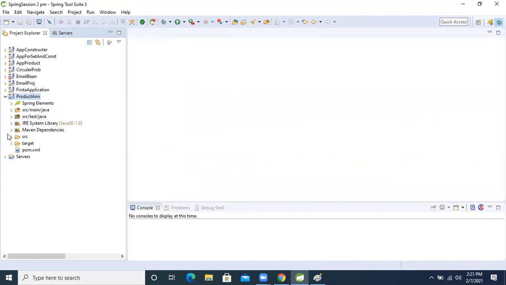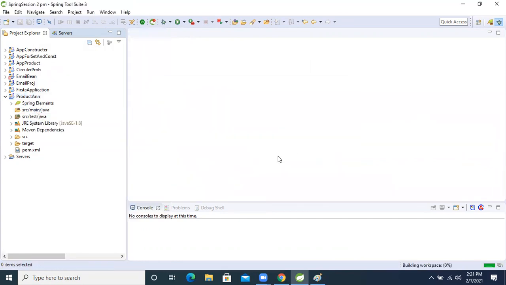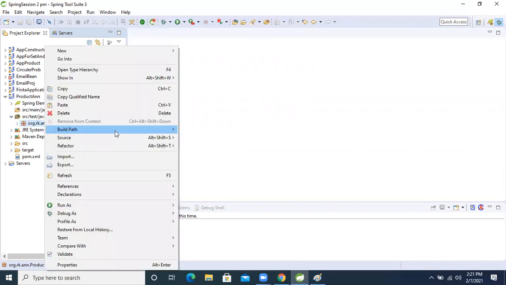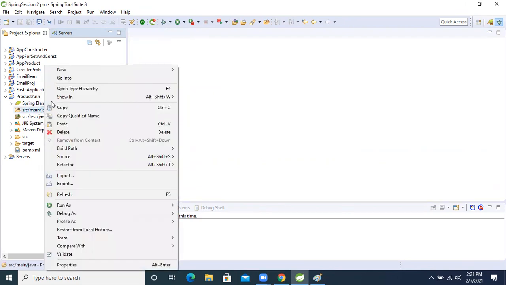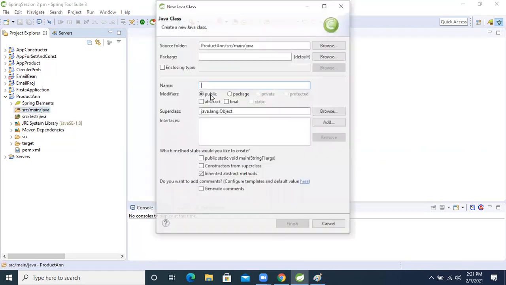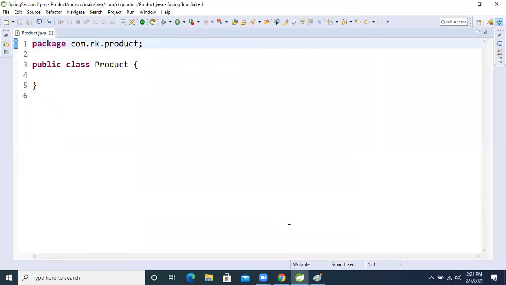After getting this classpath, let's create one class. This test one is not required, so delete it; by default my machine is creating the folder. Now come inside src main, click on that, then new, then class. Name it com.rk.Product, taking the Product class. Now finish it.